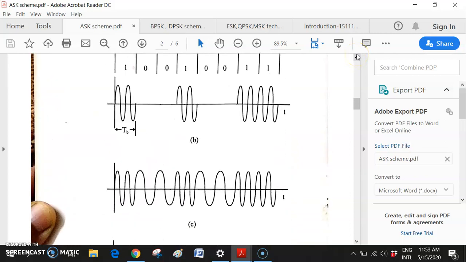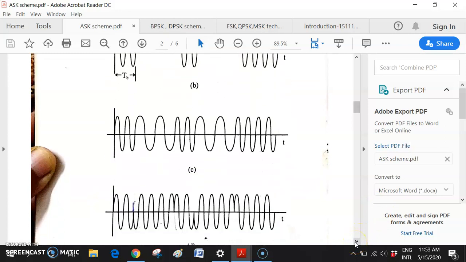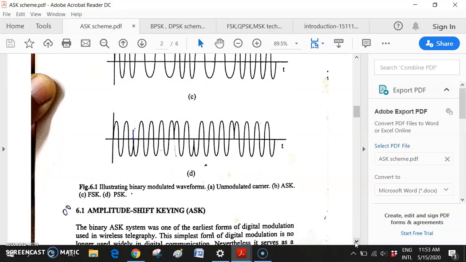What is your binary stream? This is your binary stream. So 1 to 0, then once again another transition from 0 to 1. Whenever transitions are there, 0 to 1 or 1 to 0, these are the transition points. There will be a complete 180 degree shifting of the wave. So this is basically the 2 PSK scheme, the binary scheme.